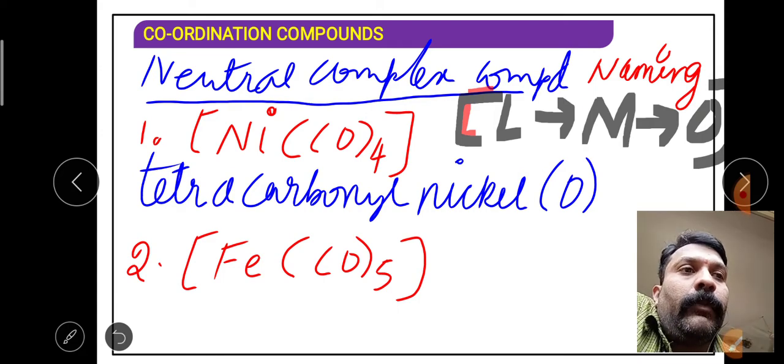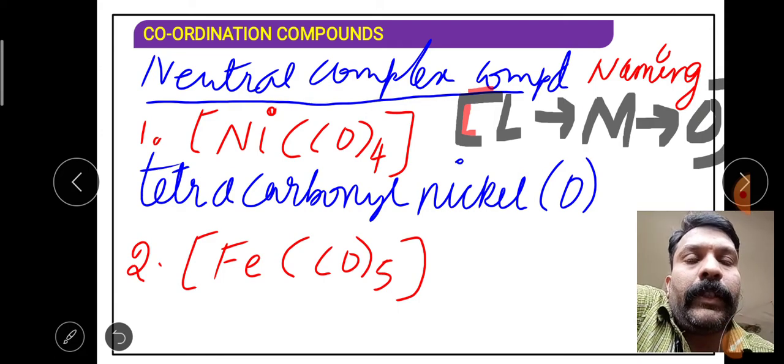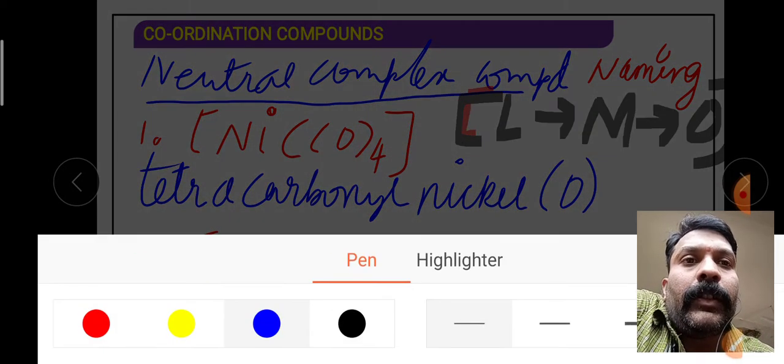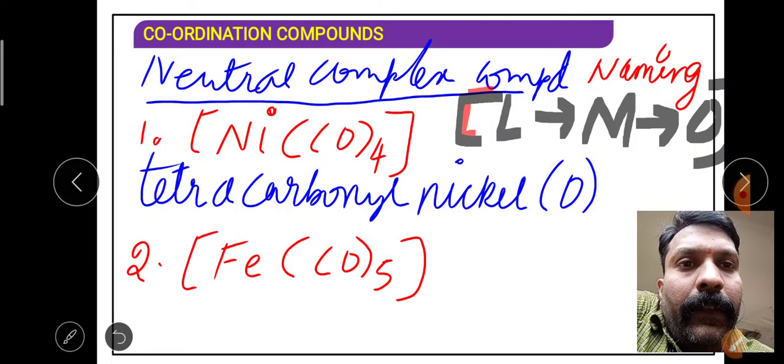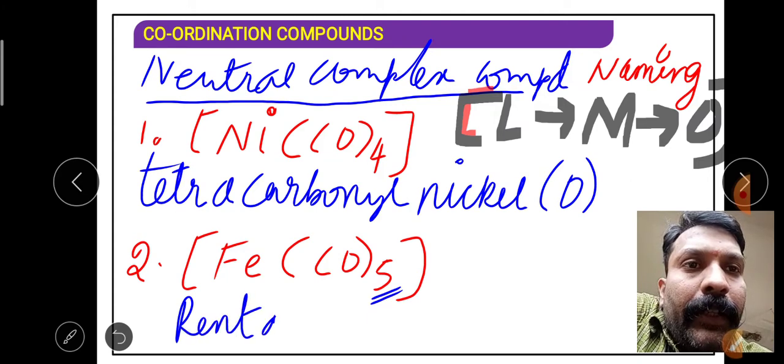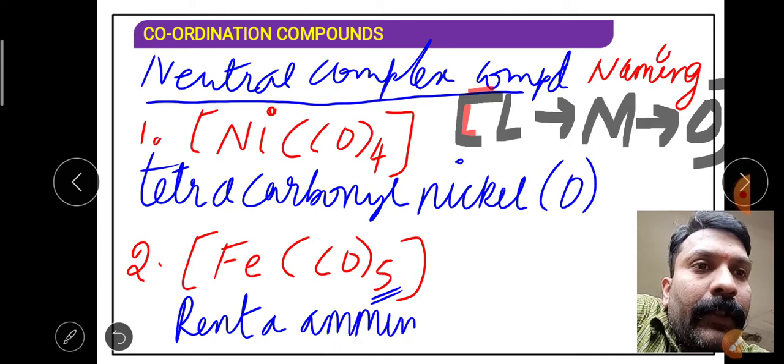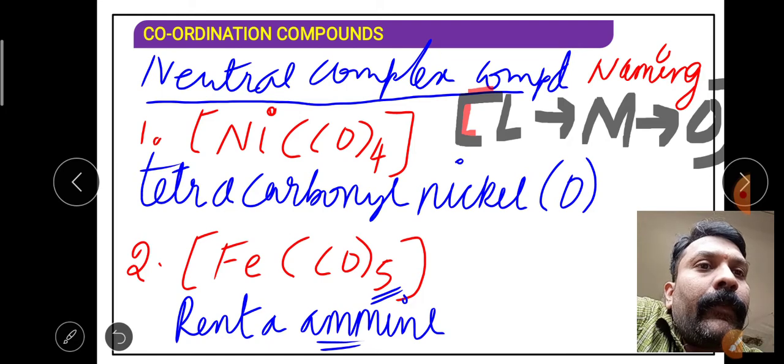What will be the name of the second compound? How many in number? 5. 5 will be considered as penta. It's not amine, children. Is it amine or carbonyl?